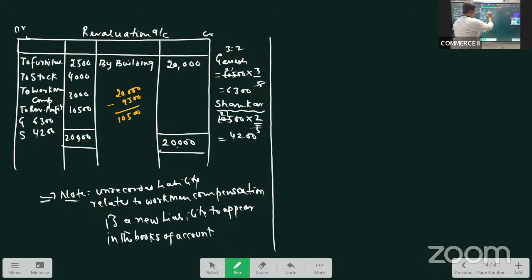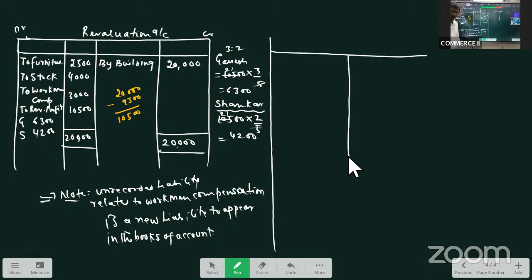We prepare cash account. Here, you have to pay little attention. Cash account is little different in this case. Why is it different? Because in this case, old partners are withdrawing the goodwill amount. So there will be an outflow of cash from the business. Cash is going out of the business. So we have to credit it. Okay. We'll do one thing. We'll do on the next page.